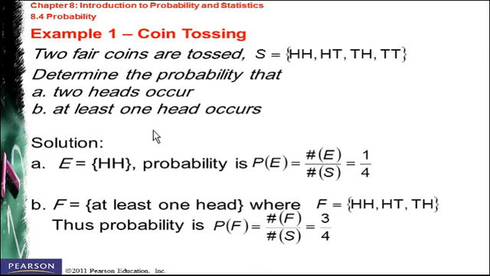For the first case, the probability that 2 heads occur, you see the whole sample space here. We have 4 different outcomes, and the probability of getting 2 heads means it's only once out of 4. So the probability of event E is going to be the number of outcomes in E, which is only 1, divided by the total number of outcomes, which is equal to 4. The second probability is about at least 1 head occurring, which means either head head, or head first and then tail, or tail first and then head. So it's going to be 3 out of a total of 4, as we have here in the answer.